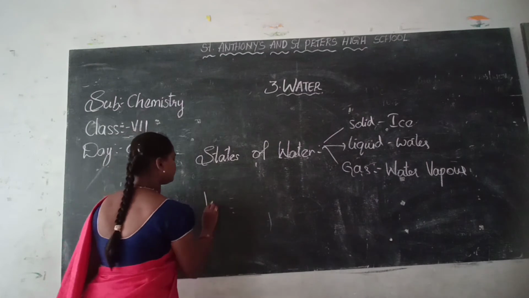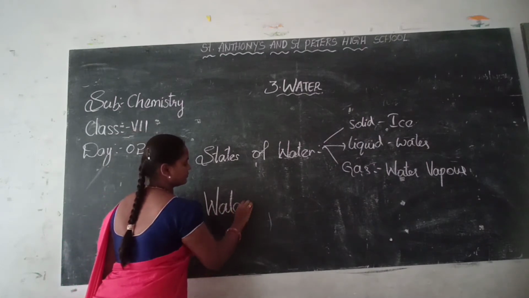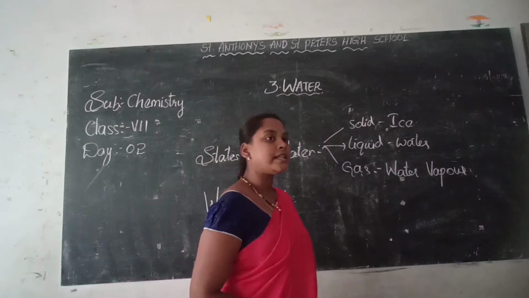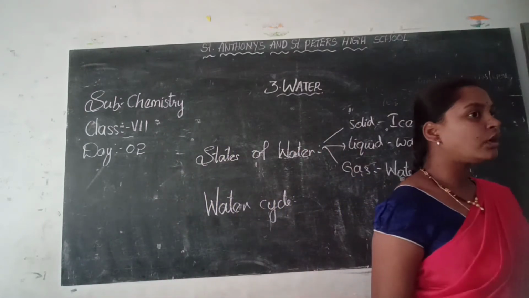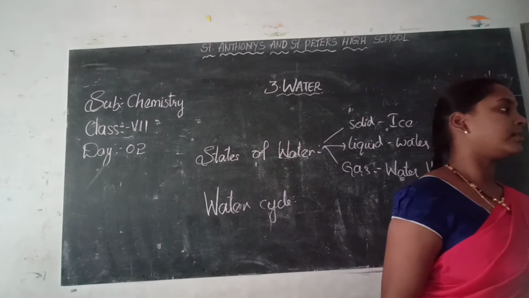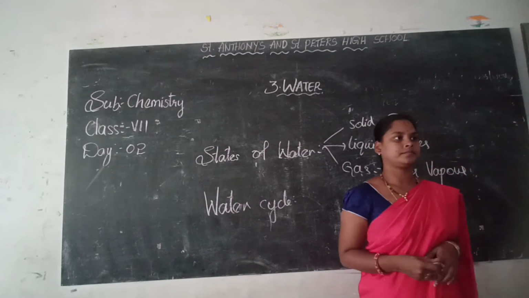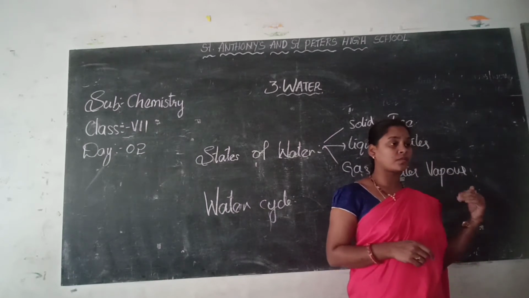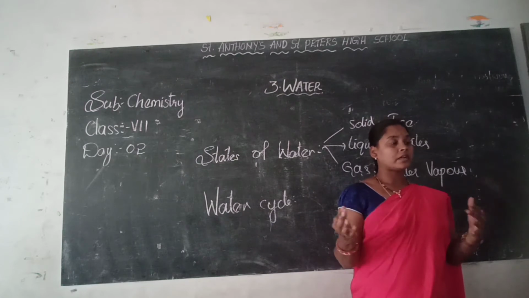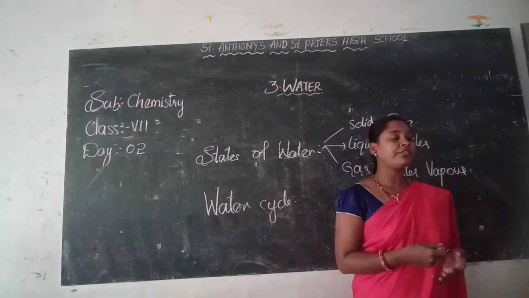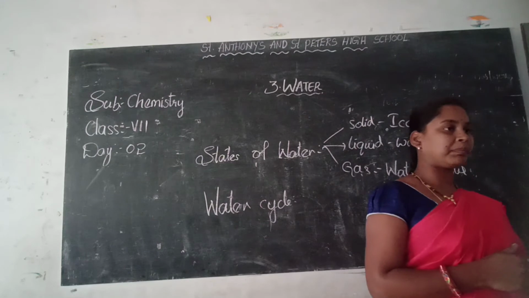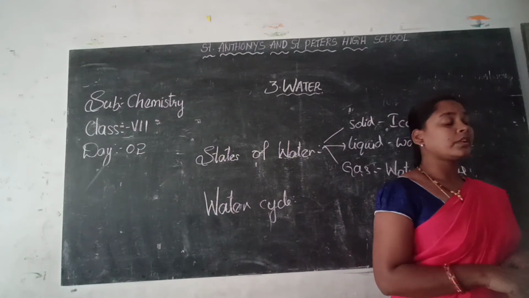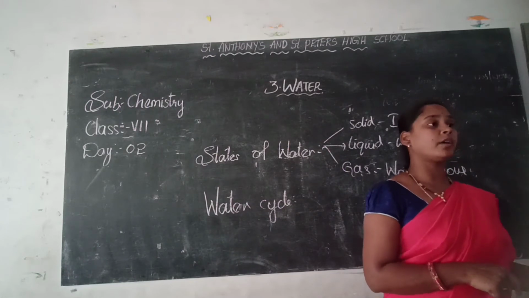What is the water cycle? Water is a renewable source. What is a renewable source? Renewable means again and again they will be coming. Non-renewable sources cannot come back. If we cut a plant, will it grow again? That is a non-renewable source. Whereas water comes in the form of rain.